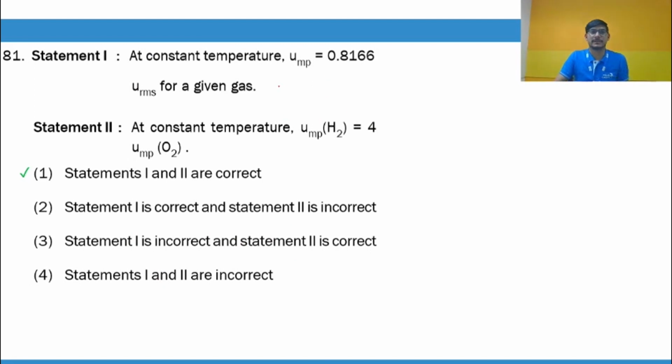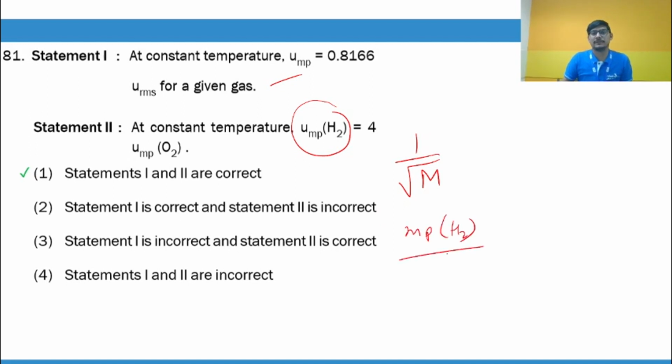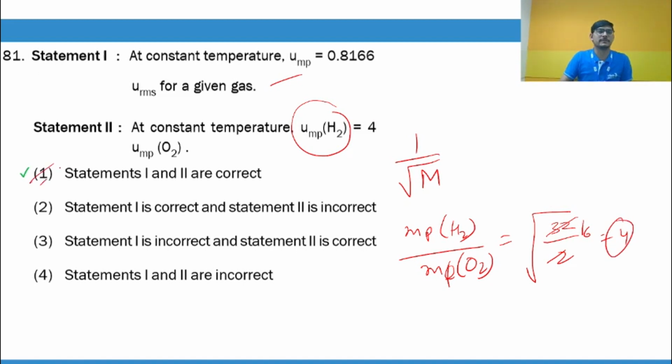This is correct. This is the relation between UMP and RMS, and at constant temperature, UMP of hydrogen is 4 times the most probable speed of oxygen. Yes, because it inversely depends upon the molar mass, right? So most probable speed of hydrogen divided by most probable speed of oxygen will be the square root of the molar mass of oxygen, which is 32, over the molar mass of hydrogen, which is 2. So it will be 16 under the root, that is 4 times. Okay, so both statements are correct.